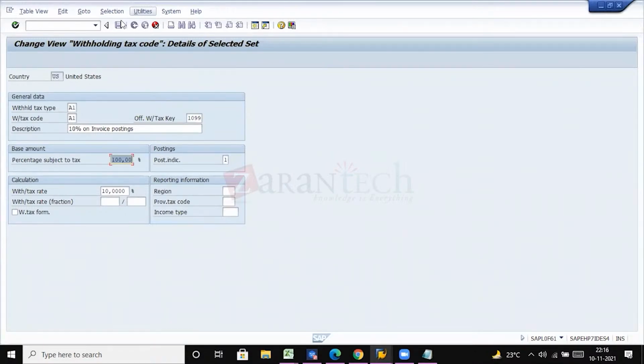Yes. So P2P and O2C are totally relevant to FI-MM and FI-SD integration, right? In the demo system, you will be posting directly from FI, that is, you will be using FB60 and FB70 for posting purchase invoices and customer invoices. But in real time, you will be seeing these two-way postings only.